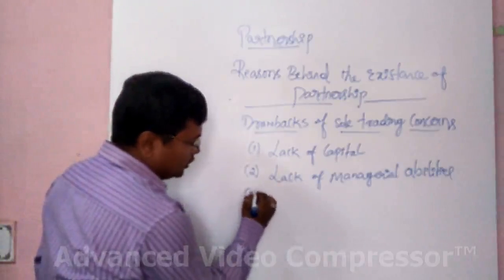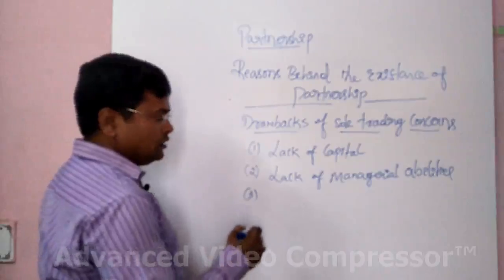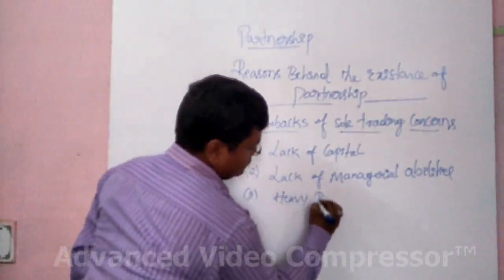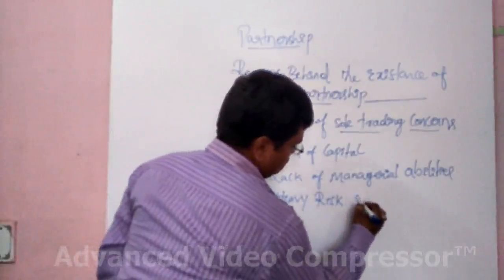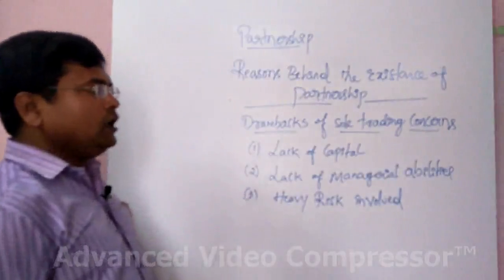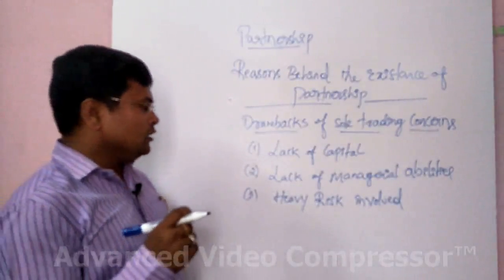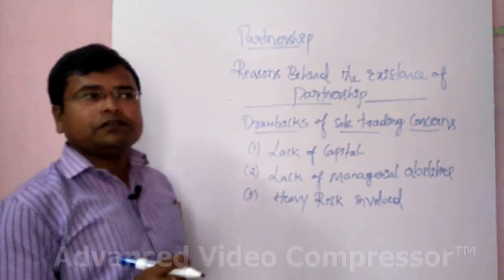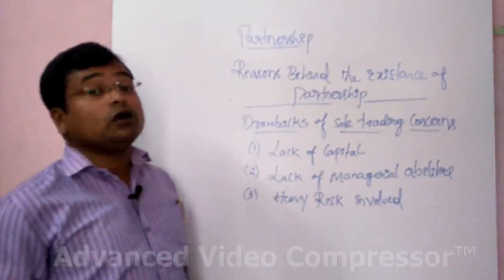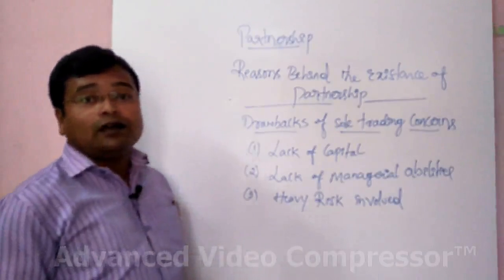Now the third and the biggest reason behind this is heavy risk involved. There is only one owner, and whatever risk is involved in the business is borne by the sole trader only, because there is no other person who can share his losses.